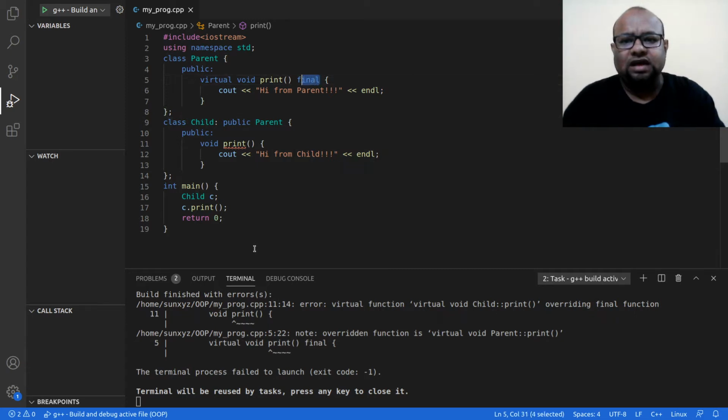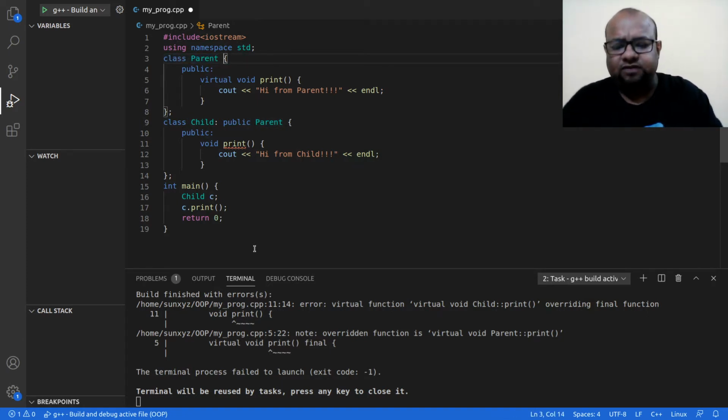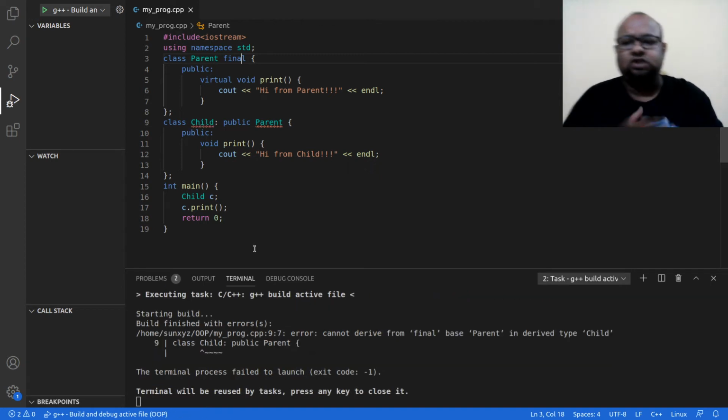Let us go ahead and look at the other use of final. So I want to make this parent final. If I make this parent final, I write final after the class name, class parent and then final, and let us see what happens when I do this. It gives me an error. It says cannot derive from final base parent in derived class child. What does this mean? This means that I cannot create this derived class child from this parent class.